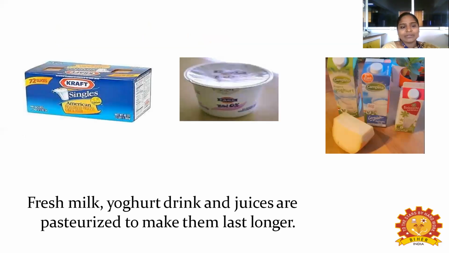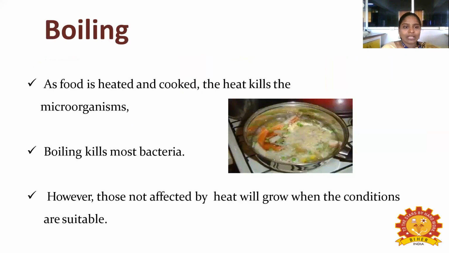Okay, so for example, we can see butter, yogurt, everything that comes under milk products. Fresh milk, yogurt drink, and juices, everything is pasteurized to make them last longer. So examples for the pasteurization method: fresh milk, yogurt, drinking yogurt, and juices. These are all pasteurized ones, to make them last longer.